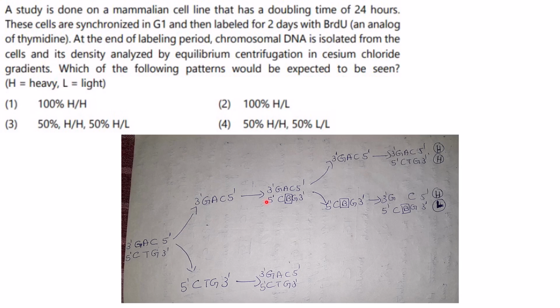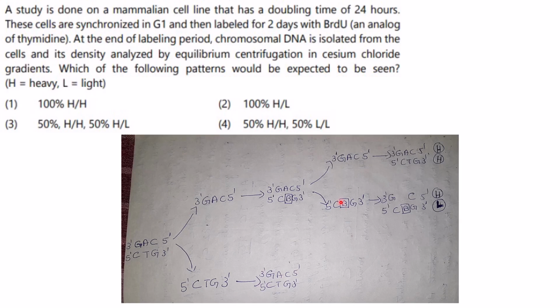That means after labeling, what is the outcome? So again, this is after 24 hours. This is the first replication, and this will be your second replication. Again the strands have separated. This will be full of your parental heavy chain, and the BRDU labeled one will be your light chain.